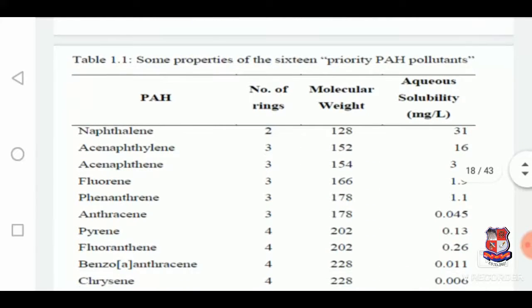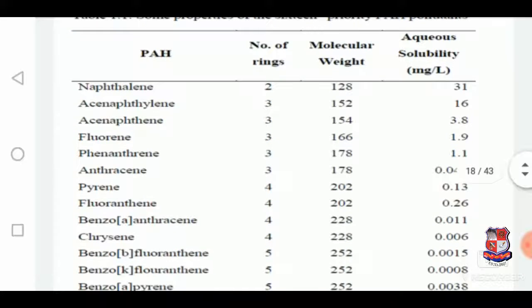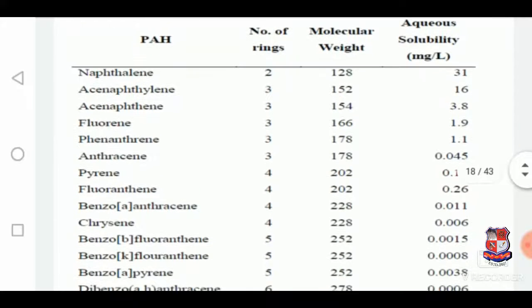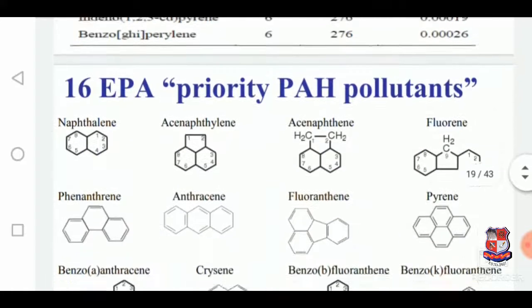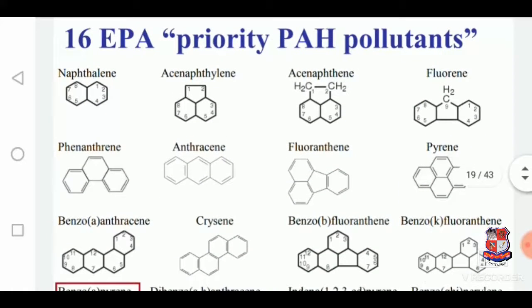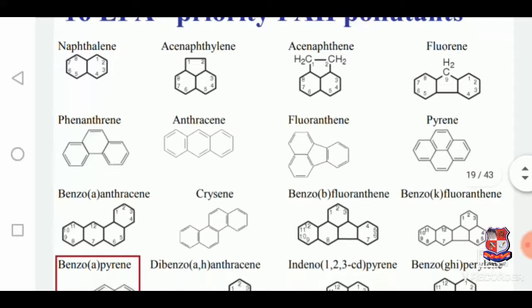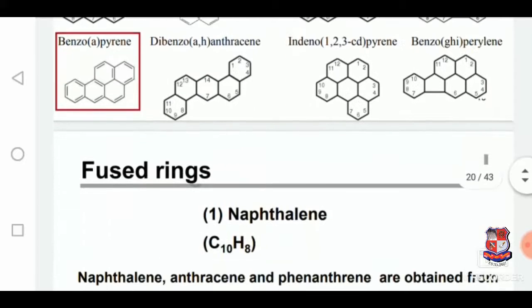These are some properties of different PAHs with aqueous solubility, molecular weight and number of rings involved. These are the 16 EPA priority PAH pollutants. These are some of the priority pollutants.